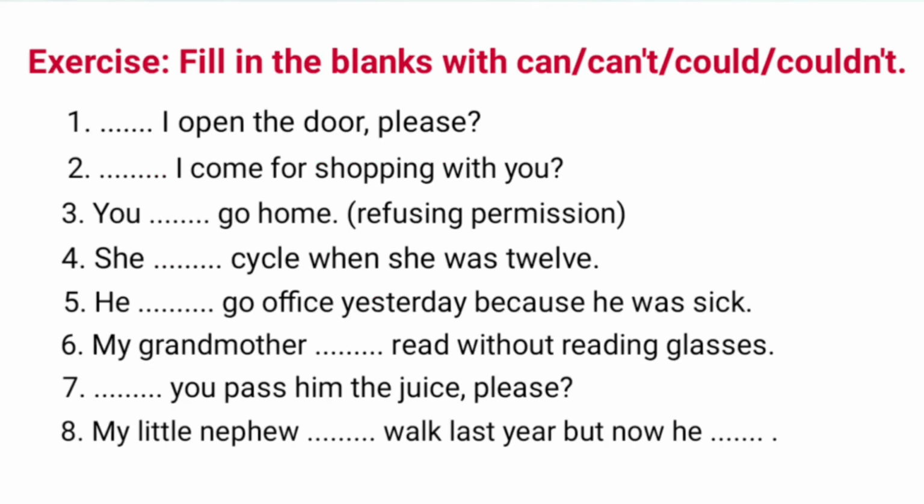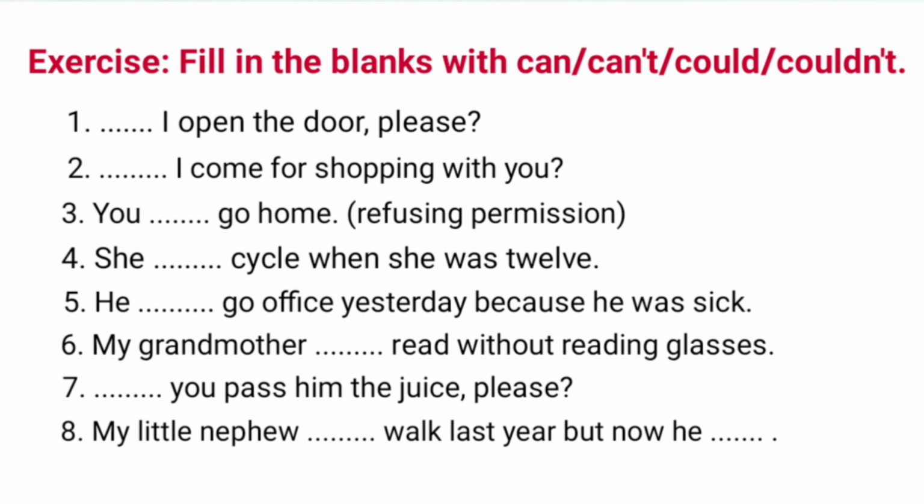Now, you can do this exercise. You have to fill in the blanks with can, can't, could, or couldn't. Number 1, dash I open the door please. This is a polite permission, so put could here. Number 2, dash I come for shopping with you. This is informal and impolite. You can add can here.